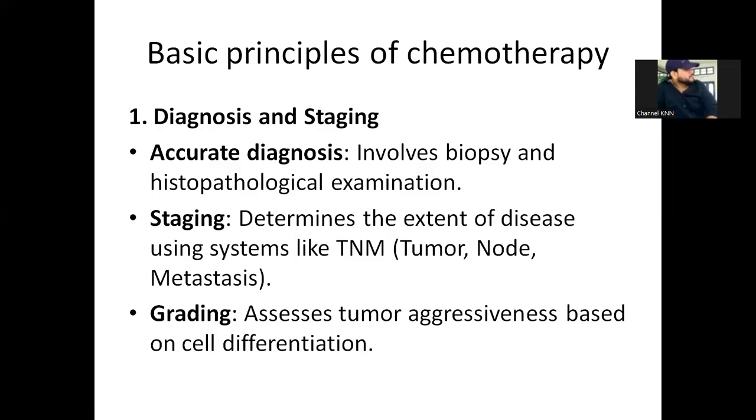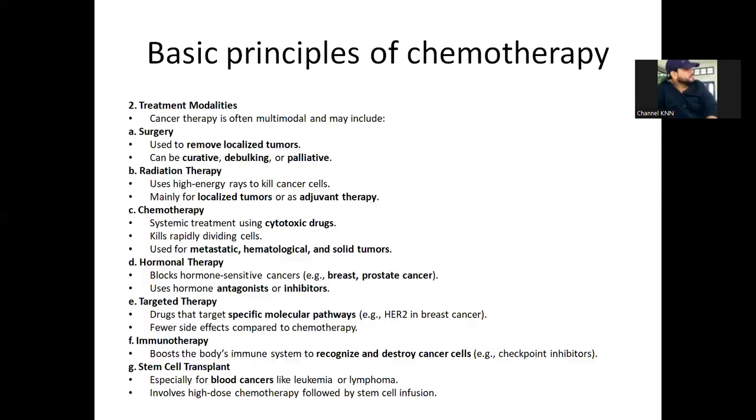And the next one is staging. Staging means we have to know to what extent the disease has spread in the body. For that, we study systems like TNM in cancer. TNM means tumor, node, and metastasis of cancer. And the next thing is grading. Grading is assigning a grade to the tumor based on the aggressiveness of the tumor. So this is the first principle, that is diagnosis and staging.